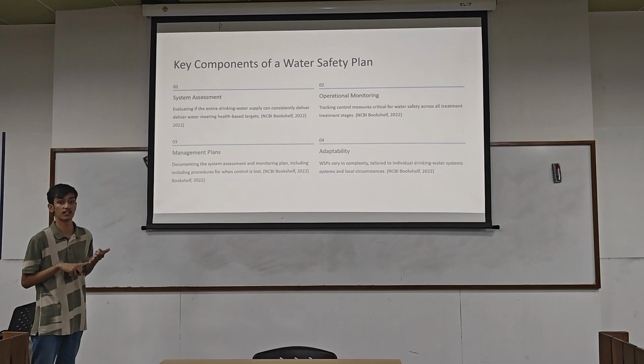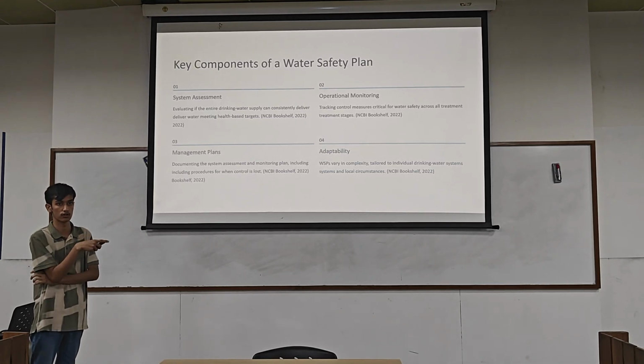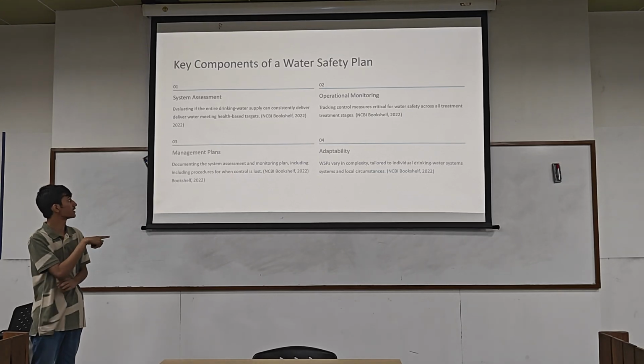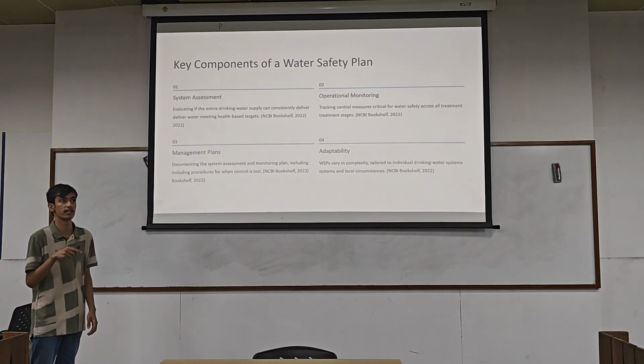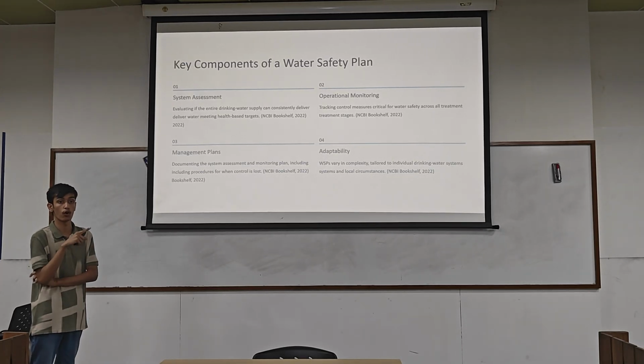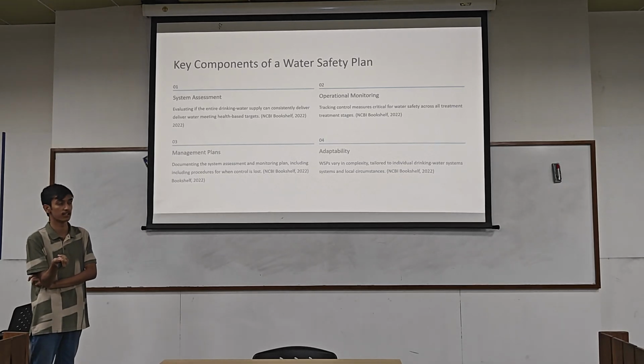By source I mean rivers, groundwater, or sometimes even wastewater, which we'll also look at. And then we look for vulnerable sources of contamination, like where contamination can occur or can pass through our water treatment process. And then obviously, since we have identified the vulnerable spots, we take actions accordingly.